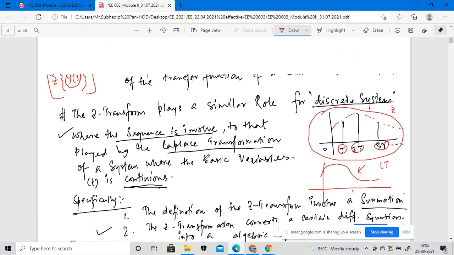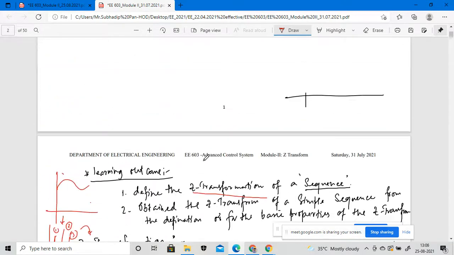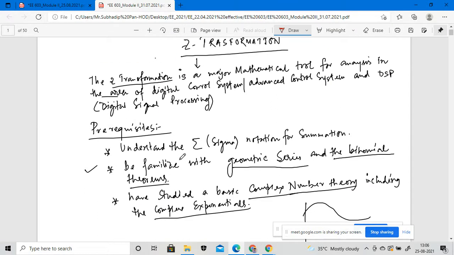That is why I told you previously what the prerequisite is. Before understanding the Z transformation you need to understand the summation of different signals, for example the summation of y of s plus the summation of y dash s plus the summation of y double dash s, which equals the summation of y of s plus y dash s plus y double dash s.